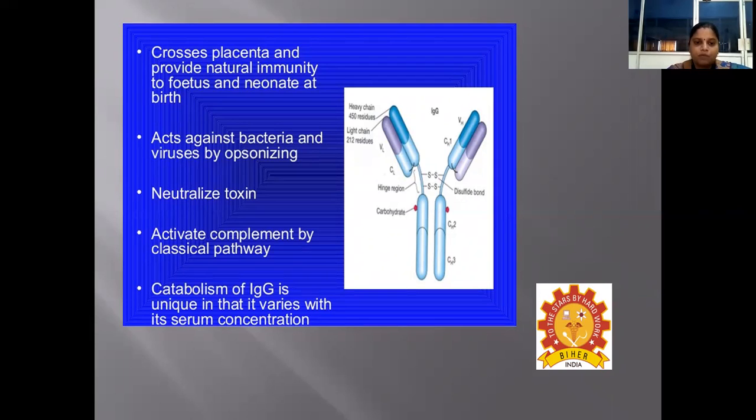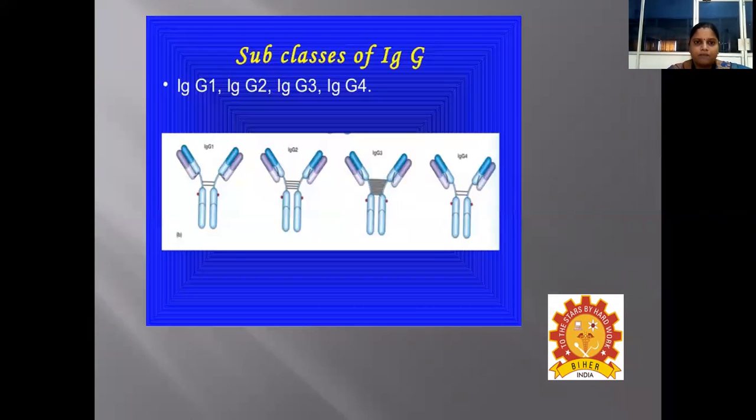The catabolism of IgG is unique in that it varies with its serum concentration. We have various subtypes of IgG, which are said to be the subclasses of IgG: IgG1, IgG2, IgG3, and IgG4, which are characterized by the variation in length of the hinge region as well as by the presence of disulfide bonds.